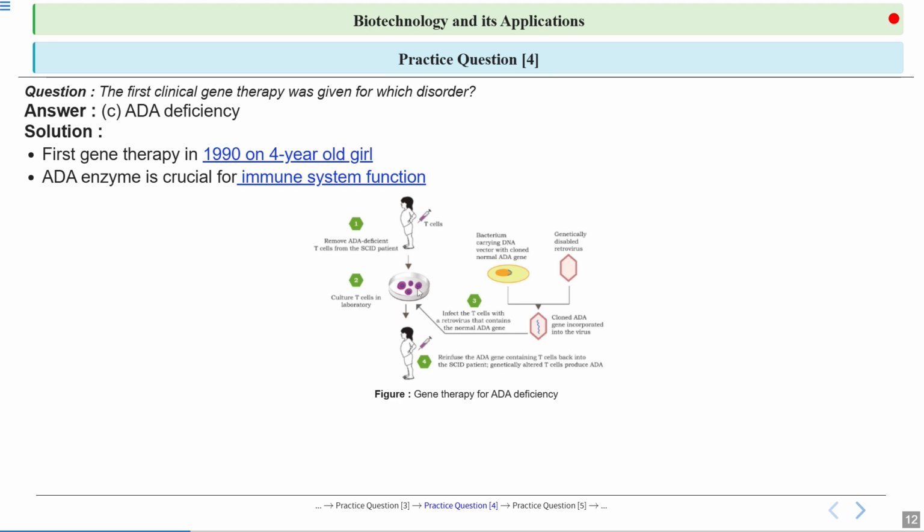And then what will happen? These T lymphocytes will be genetically modified with the help of this retrovirus carrying DNA cloned with the normal ADA gene. Then we reinfuse the ADA gene containing, genetically modified T cells back into the SCID patients. SCID patients lack the ADA enzyme, and like that we can treat them. It is not a permanent cure, but that's how we can treat ADA deficiency using gene therapy.